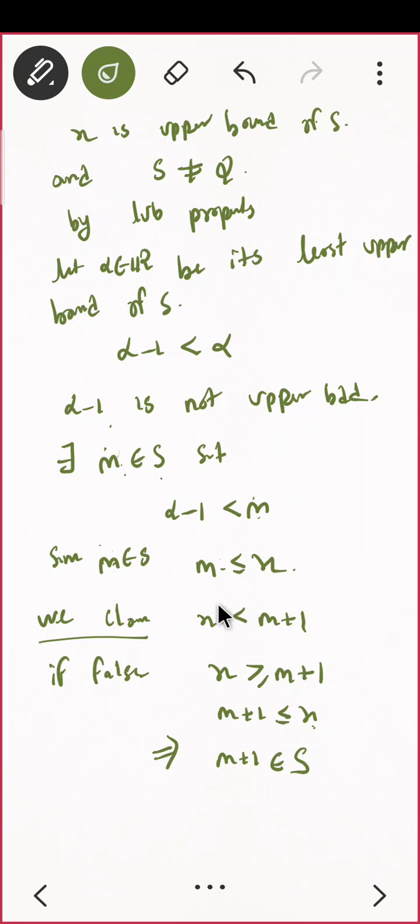We wanted to claim x is less than m plus 1. Suppose not, that is, suppose x is greater than or equal to m plus 1. Then I should have some contradiction. That means m plus 1 is less than or equal to x. But we have already seen the set S. S contains all the integers which are less than or equal to x, and m plus 1 is also an integer which is less than or equal to x. So m plus 1 must also belong to S. Do you agree?